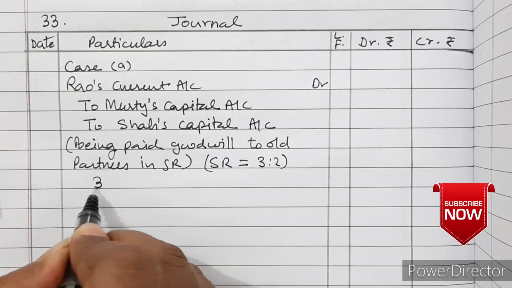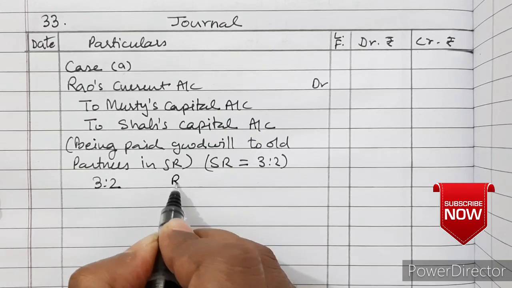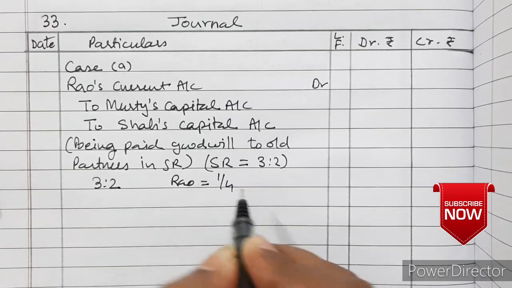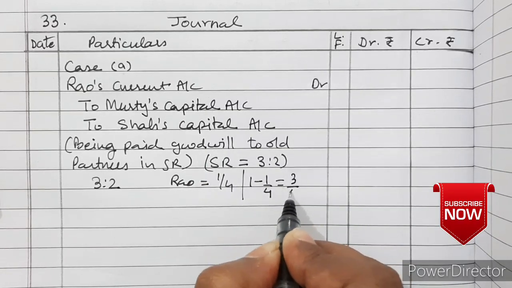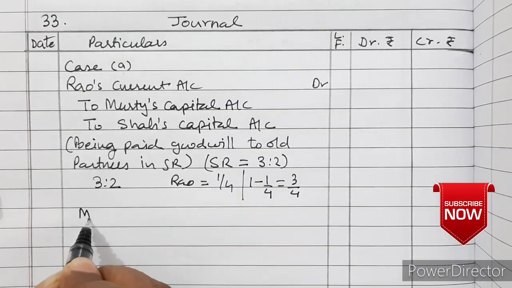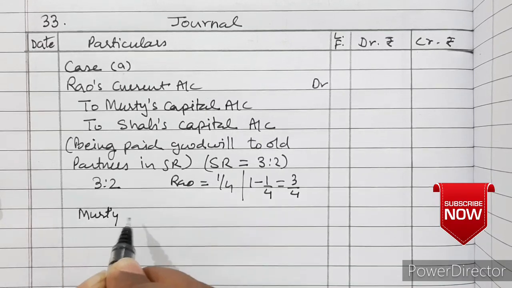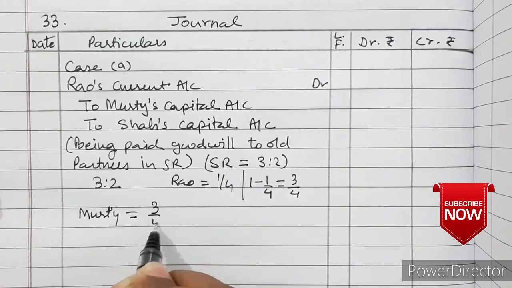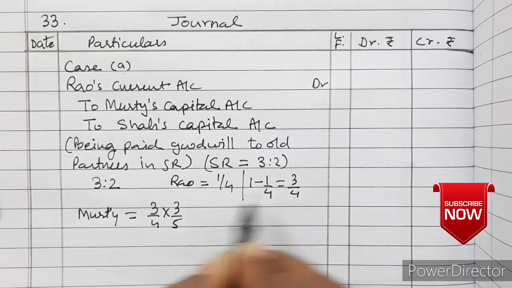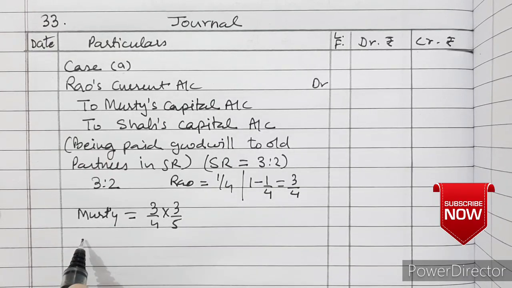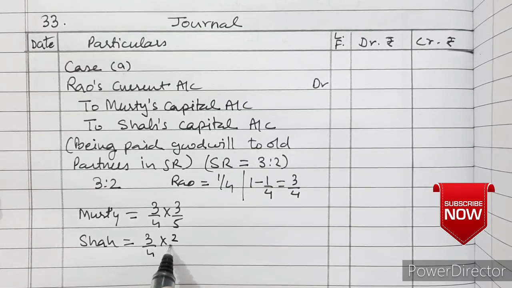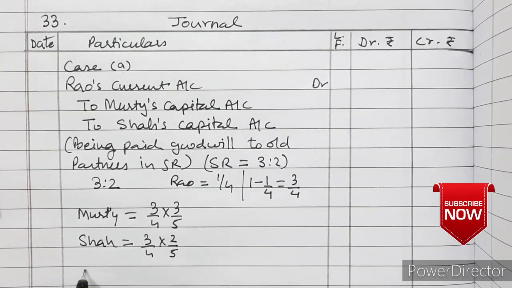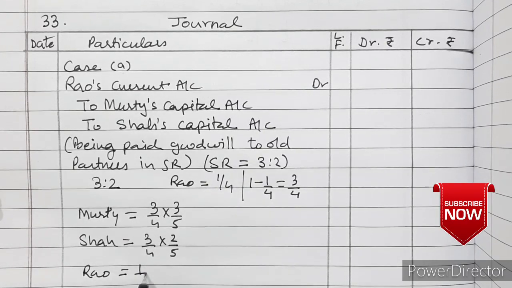The ratio is 3:2, and the new partner Rao is getting 1/4. So after paying Rao, how much is left for the old partners is 3/4. So Murthy is equal to 3/4 into 3/5, and Shah is equal to 3/4 into 2/5, and Rao is equal to 1/4.